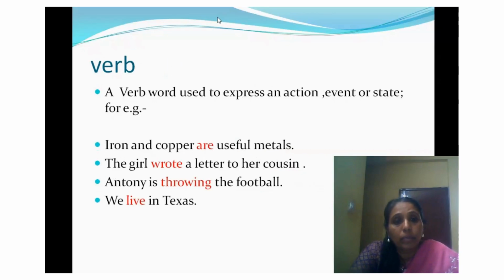Verb. A verb is a word used to express an action, event, or state. For example, iron and copper are useful metals. Here, are is a helping verb. The girl wrote a letter to her cousin. Anthony is throwing the football. We live in Texas. The words wrote, throwing, and live are action words, and we call them verbs.